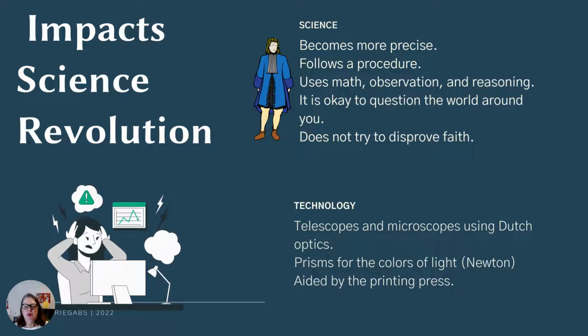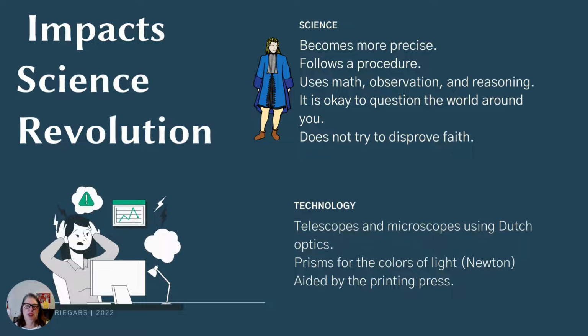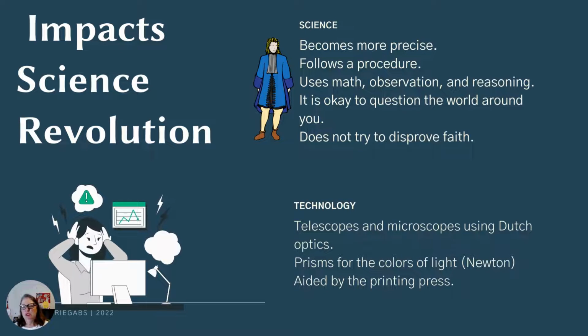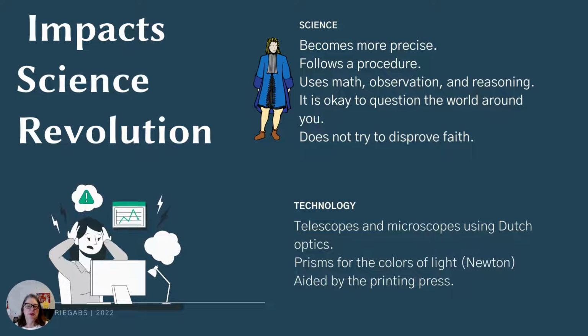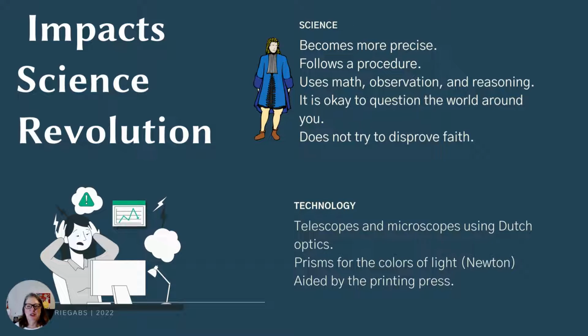And these people weren't appreciated by everybody at their time. But now we can look back and say, hey, these guys nailed it. They knew what they were doing. So anyway, that is the science revolution.